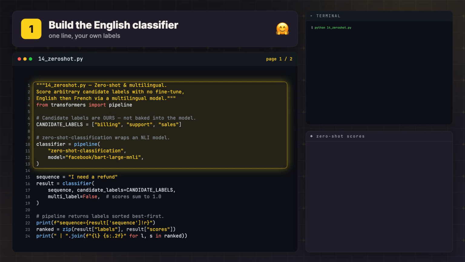Page 1 opens by importing pipeline from transformers and building a zero-shot classifier in one line: pipeline, zero-shot-classification, model. We pin the classic English NLI checkpoint by name so the run is reproducible. Then we define our candidate labels as a plain Python list, billing, support, sales, right there in the code, because that's the whole point. The labels are ours to choose, not the model's to dictate.